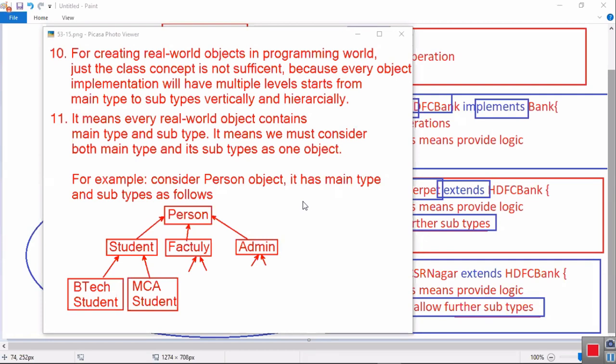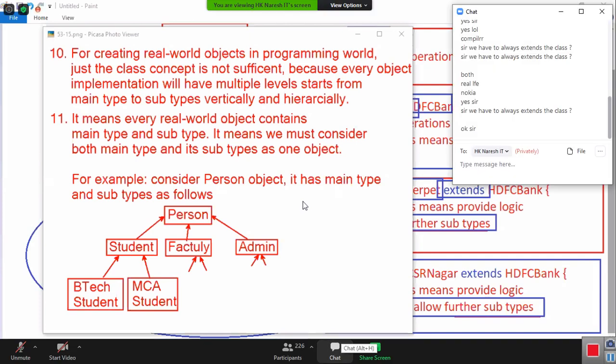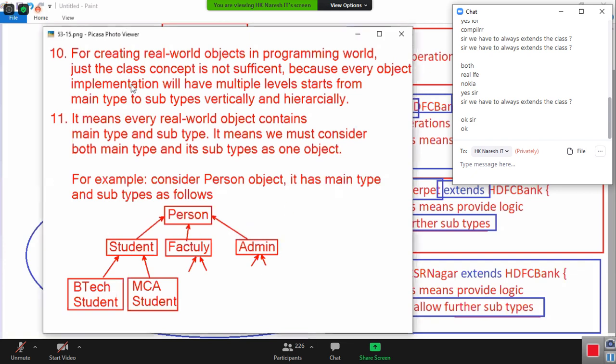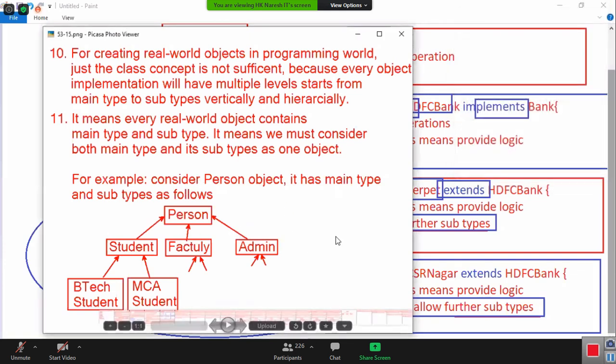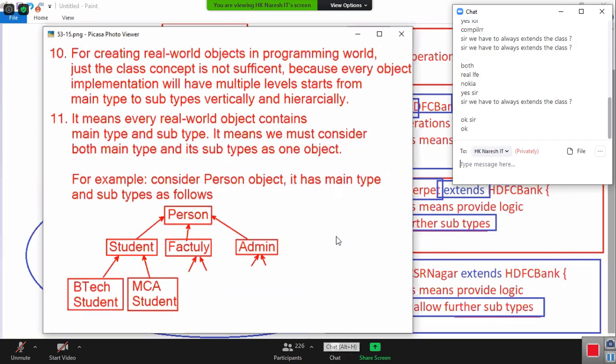Okay, don't disconnect from yesterday's class. Shall I move to the next slide? Up to now on this slide, are the 10th and 11th points all comfortable? 10th point, 11th point, and then answer.